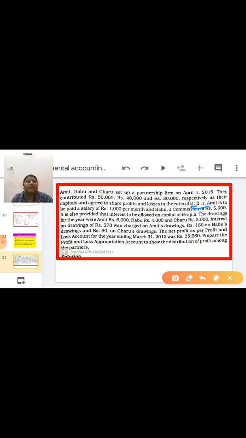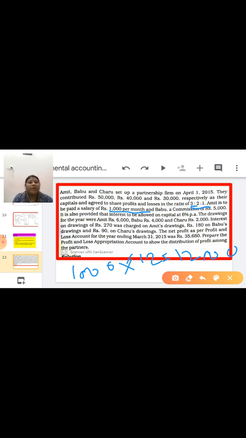Amit is to be paid a salary of 1,000 per month. You have to convert this salary into a yearly basis. In 1 year how many months? 12. So 1,000 multiplied by 12 is 12,000. This is the salary of Amit. Next is Babu: a commission of 5,000 is given.